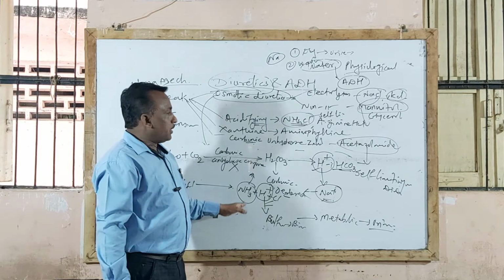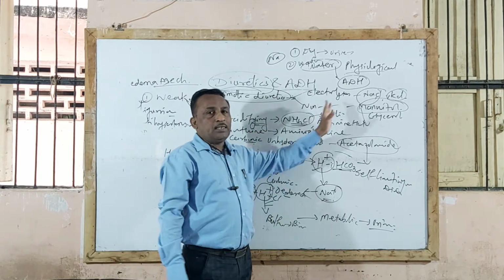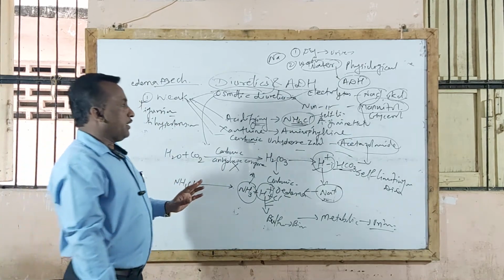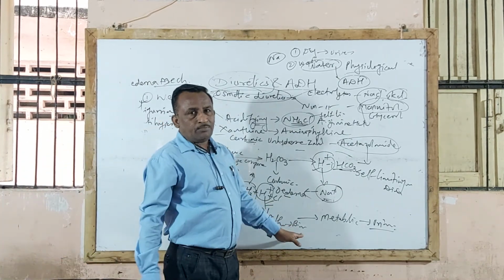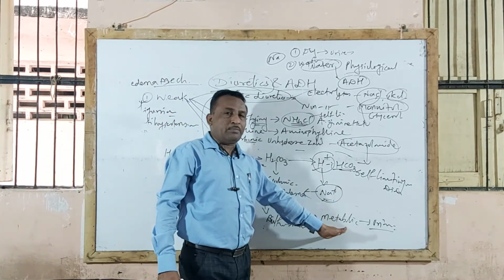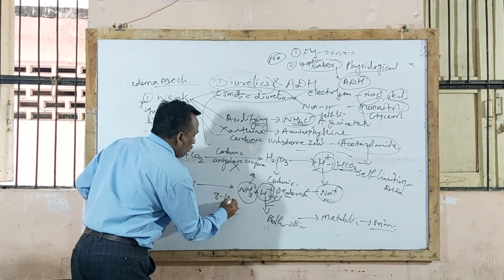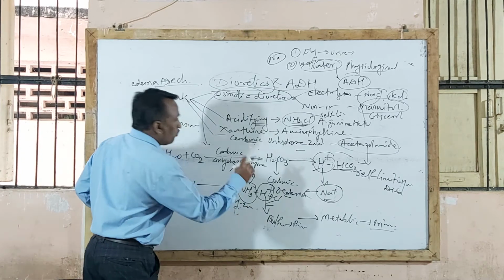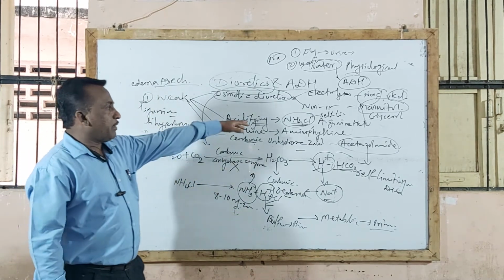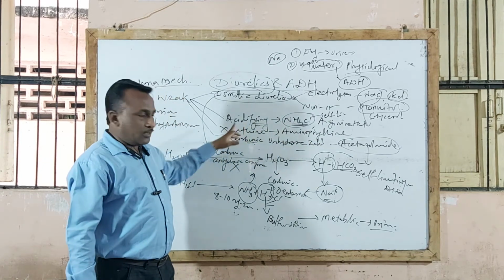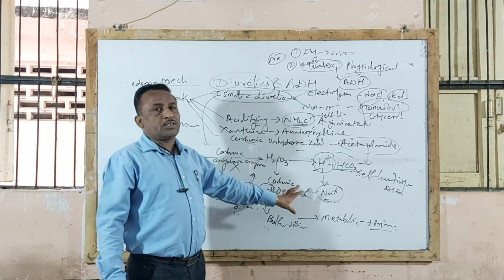So ammonium chloride, acting as a urinary acidifying agent by the mechanism of metabolic acidosis, is used in a dose of 8 to 10 milligram by oral route.